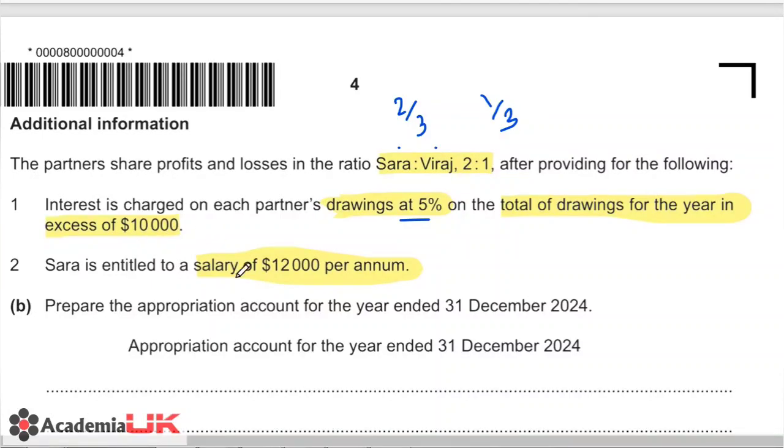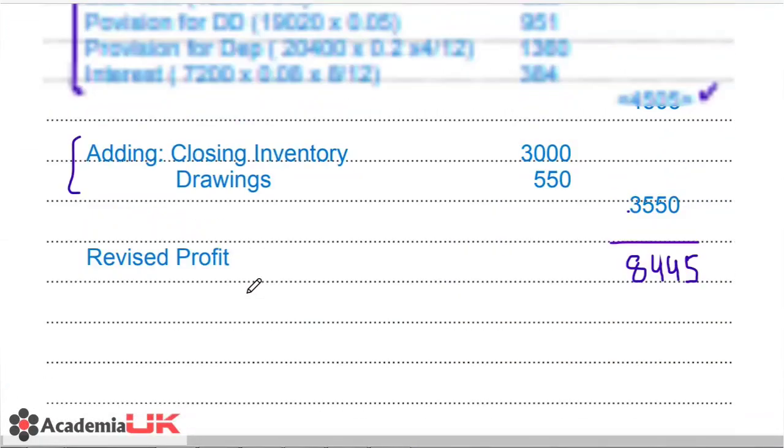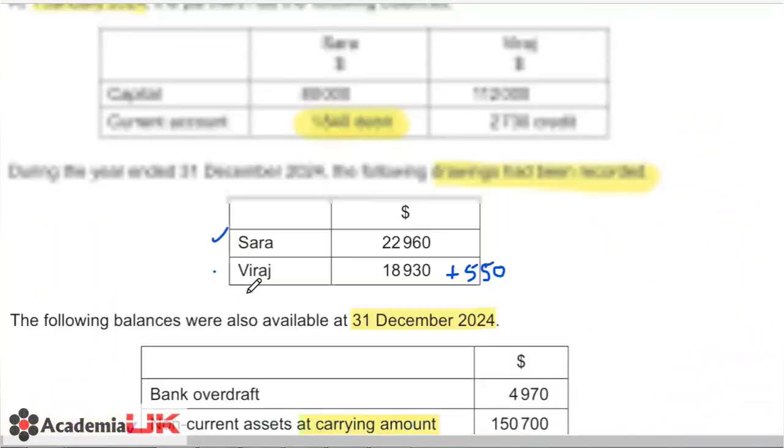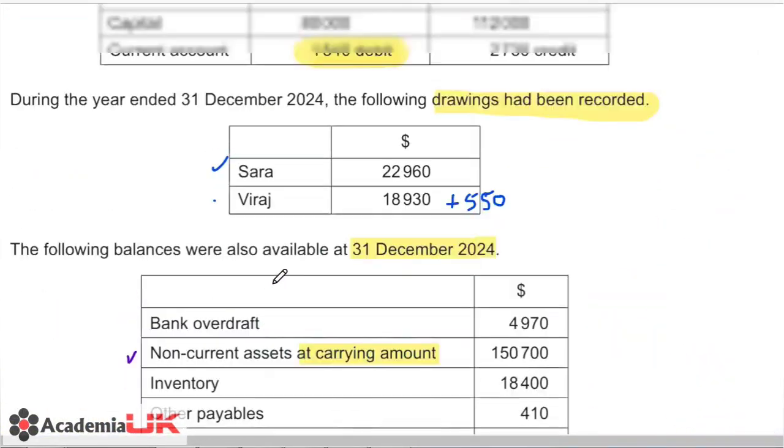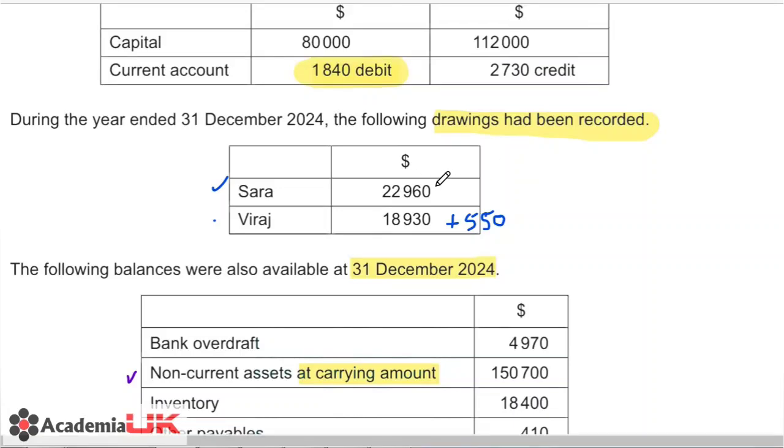So we need to calculate the 5% interest on the amount that is other than 10,000. Suppose Sara has 22,960, we will simply deduct 10,000 from this, and we are left with 12,960, and then on that 12,960 we will be taking out that percentage of interest on drawings.